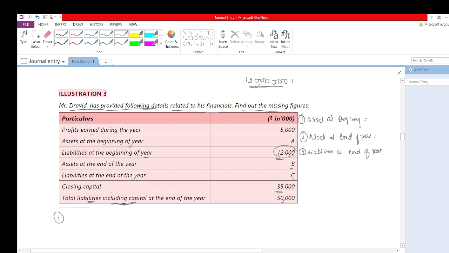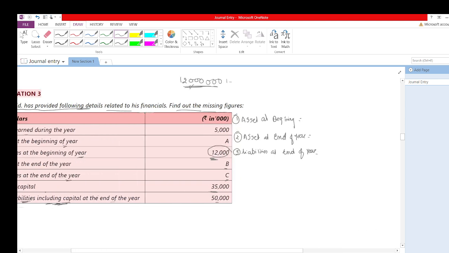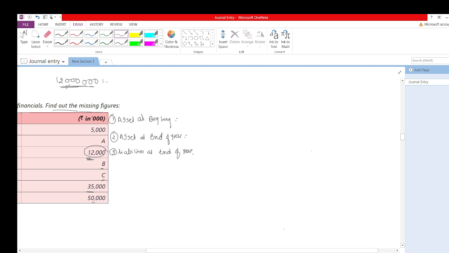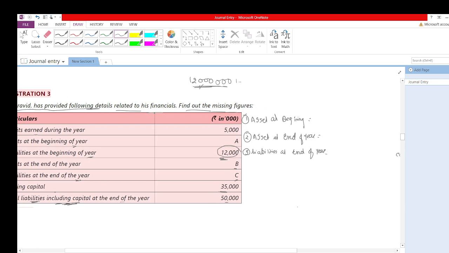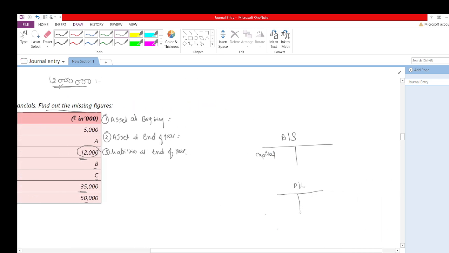To compute opening capital, I need to first tell you something. If this is a balance sheet, once you learn final accounts you have to know this equation perfectly, but just for your understanding I am telling you here. Here is capital, which means owner's equity, and here is the profit and loss account, meaning whatever profit happens in business comes in this. The business has given a profit earned during the year of 5,000.